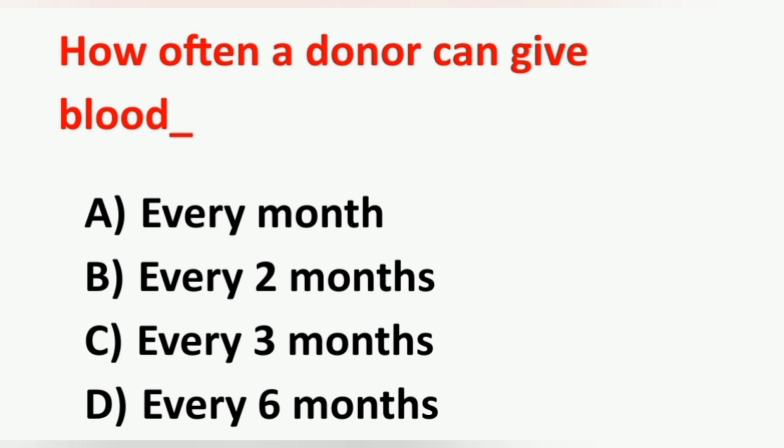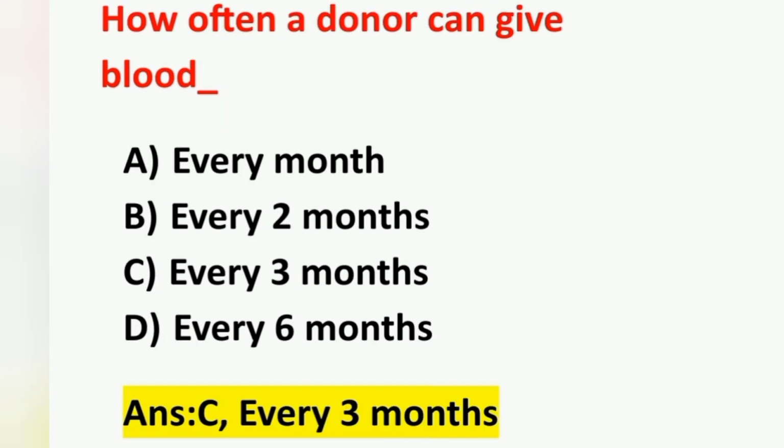How often can a donor give blood? Option A every month, option B every 2 months, option C every 3 months, option D every 6 months. And the correct answer is option C, every 3 months. The donor can donate blood every 3 months, and while giving blood they should be physically healthy and should not have any diseases, mainly heart, kidney, lung or liver disease.